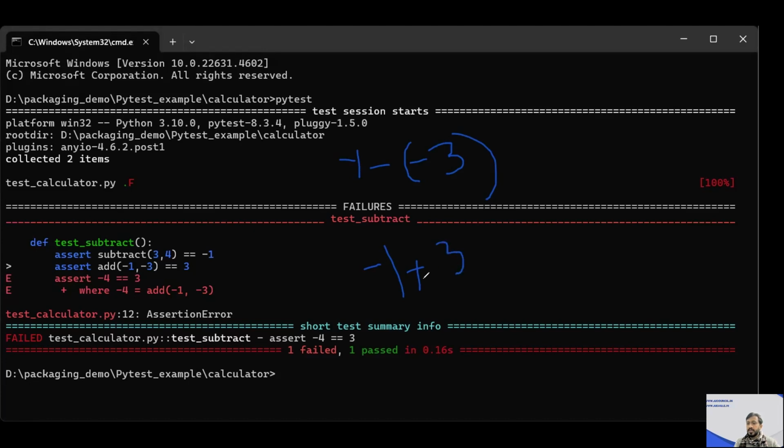So 3 minus 1, it should be 2, right? But here it is giving me something else, I had given some incorrect values over here.